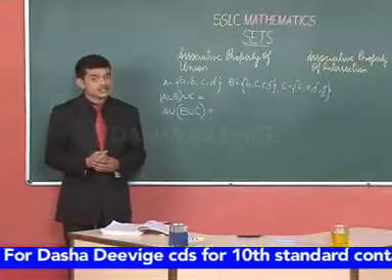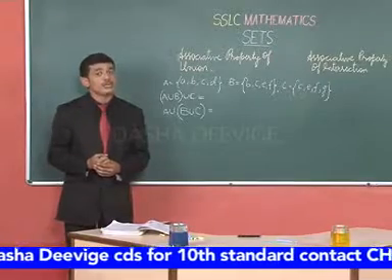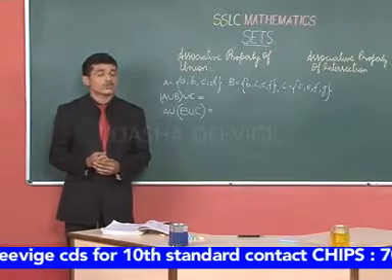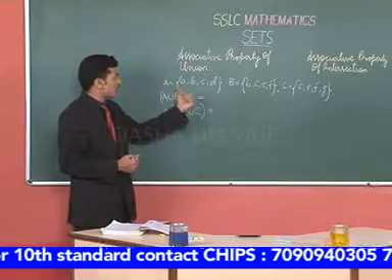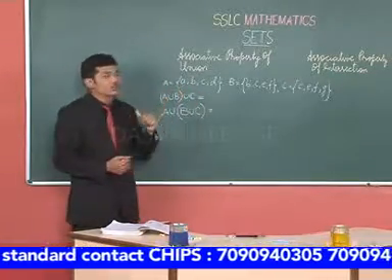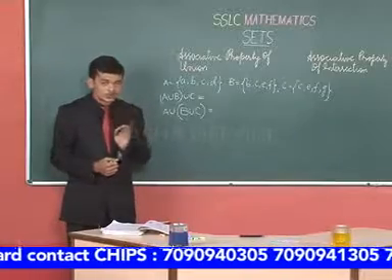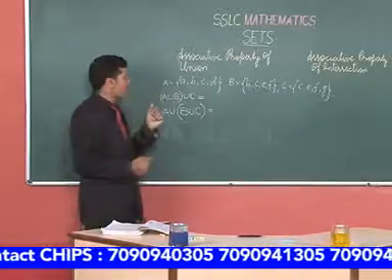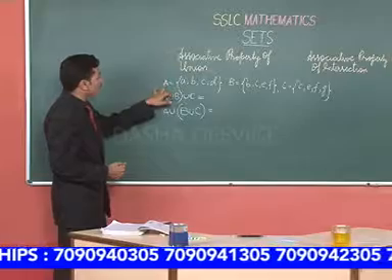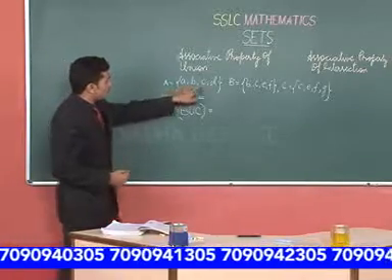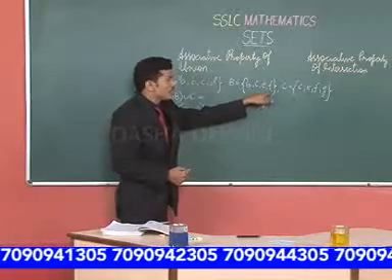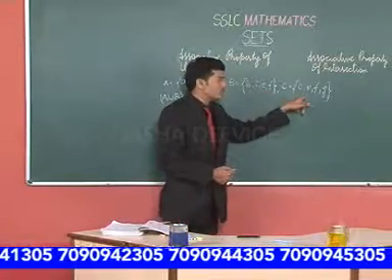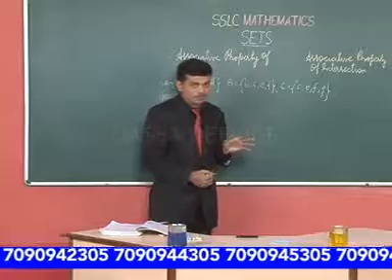Now let us see whether union and intersection obey the associative property. For this, let us take an example. First let us see whether union follows the associative property. Let us take this example where A is the set {A, B, C, D}, B is the set {B, C, E, F} and C is the set {C, E, F, G}.